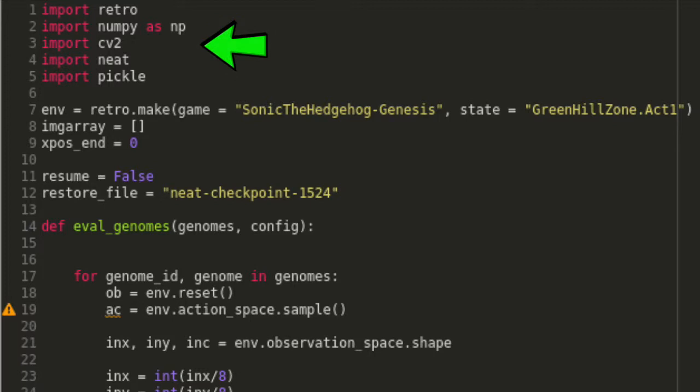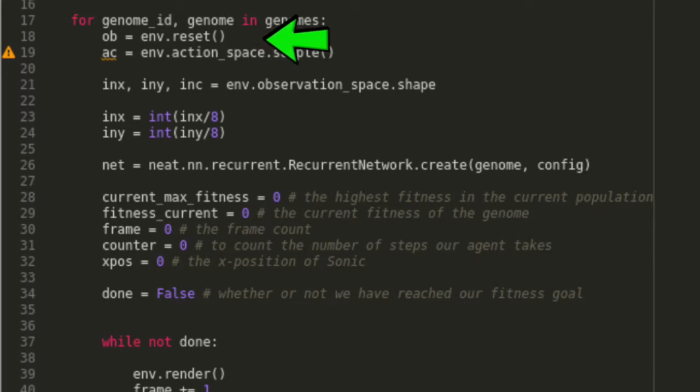For the moment you've all been waiting for, the code that trains our Sonics. We start by importing our libraries and setting up our game environment and state. We create the function eval_genomes, which is used to evaluate how fit our Sonics are. For each Sonic, we will reset the environment and perform a single random action. We also reset genome-specific variables such as current max fitness, fitness current, frame, and more.